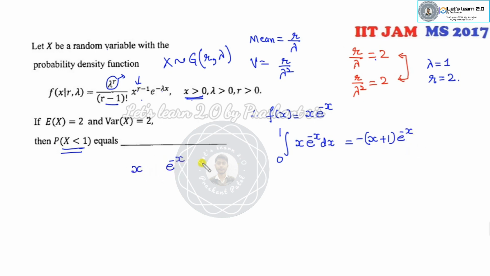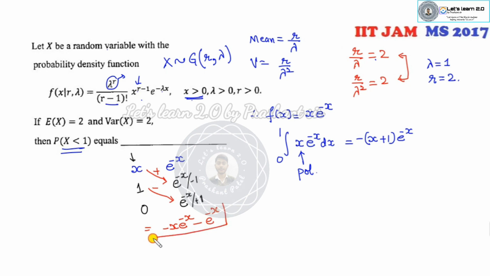Always remember, I told you the shortcut trick. Whenever one term is a polynomial, you can write the two terms. You can find the derivative of this until you get 0, and for the other part, you can integrate it repeatedly. Then you multiply them with alternating plus and minus signs. So you can see the answer is minus X e raised to power minus X and minus e raised to power minus X. That is the integration of this part.